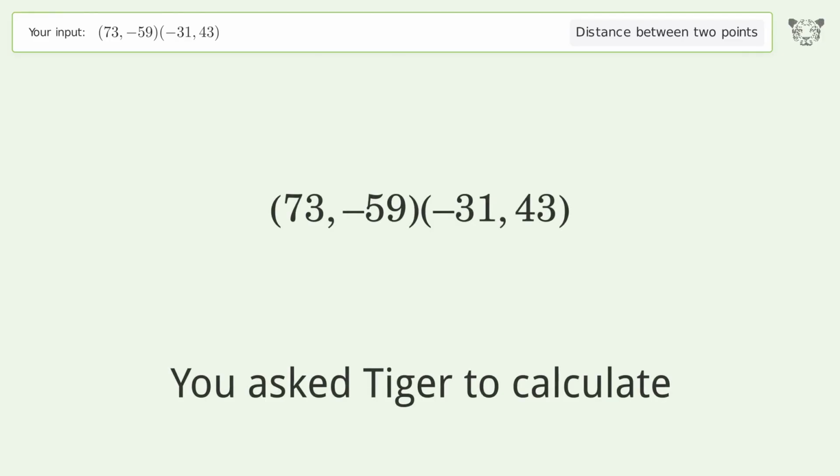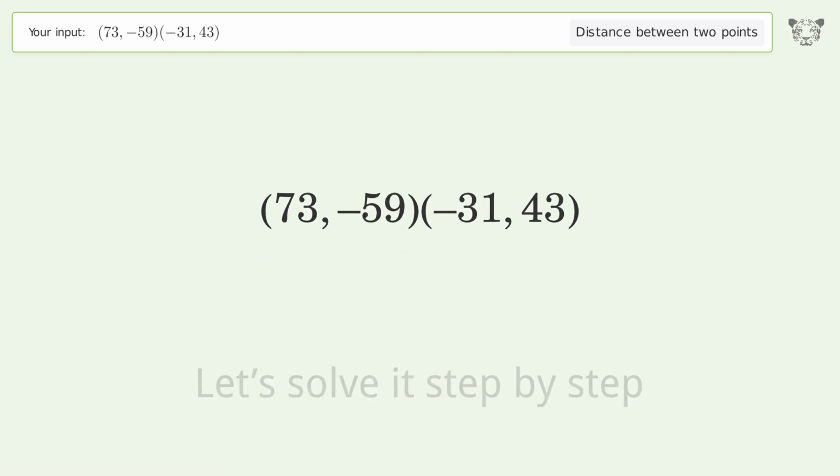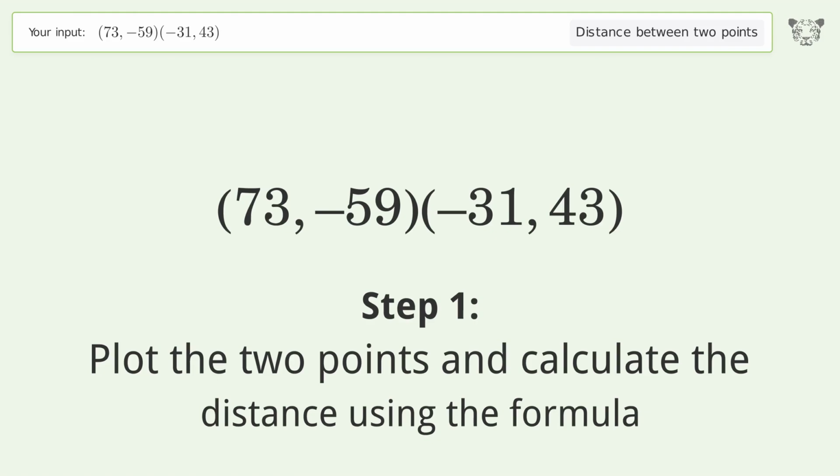You ask Tiger to calculate. This deals with the distance between 2 points. The distance between the 2 points is the square root of 21,220 or 145.671. Let's solve it step by step. Plot the 2 points and calculate the distance using the formula.